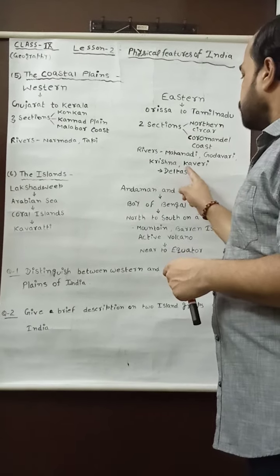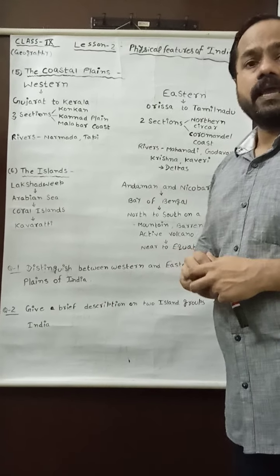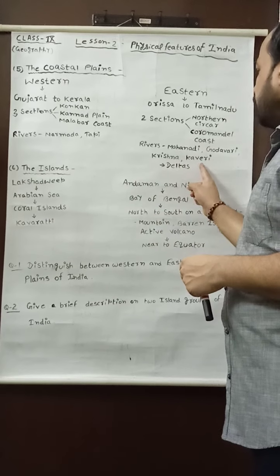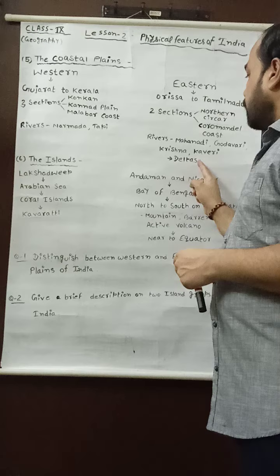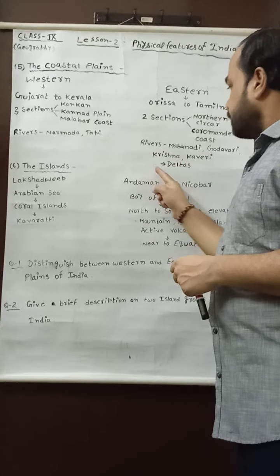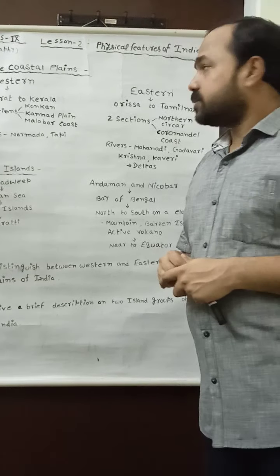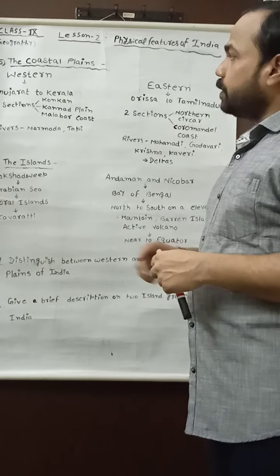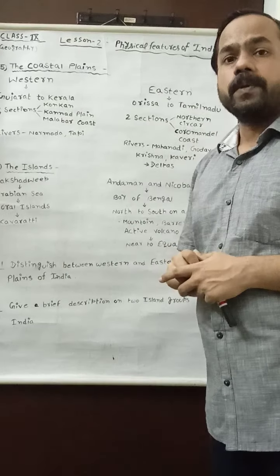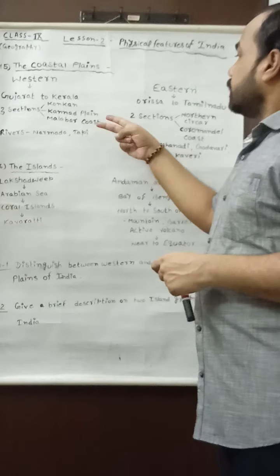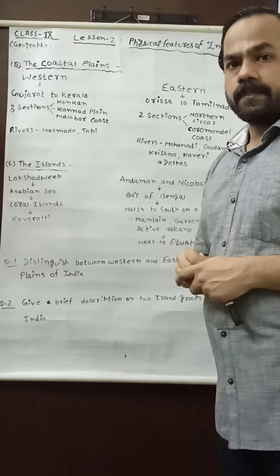The delta formed by these rivers is very important for agriculture. Why? Because the sedimentation of these rivers is very fertile. My dear students, I have told you about the western and eastern coastal plains, and I hope you understood the differences between them.